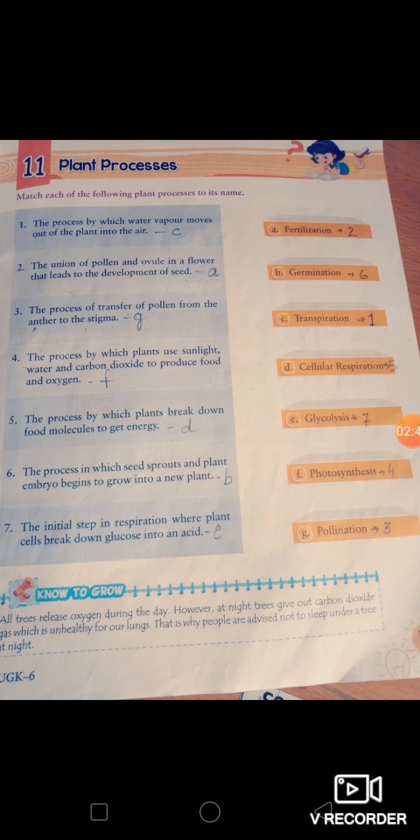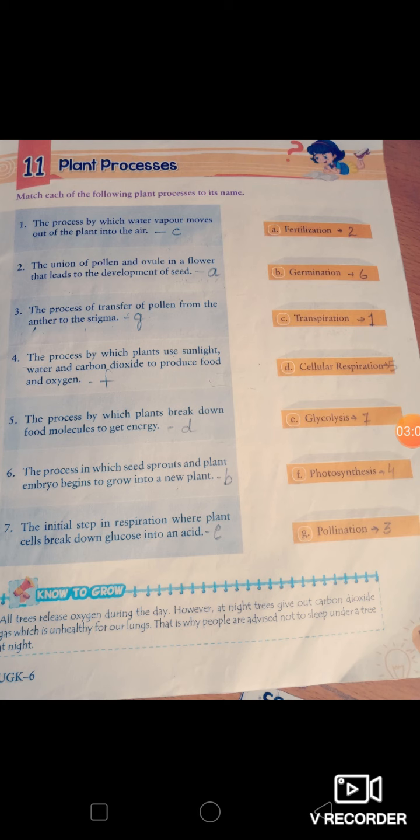Fifth is the process by which the plants break down food molecules to get energy. This process is called cellular respiration. Sixth is the process in which a seed sprouts and the plant embryo begins to grow into a new plant.